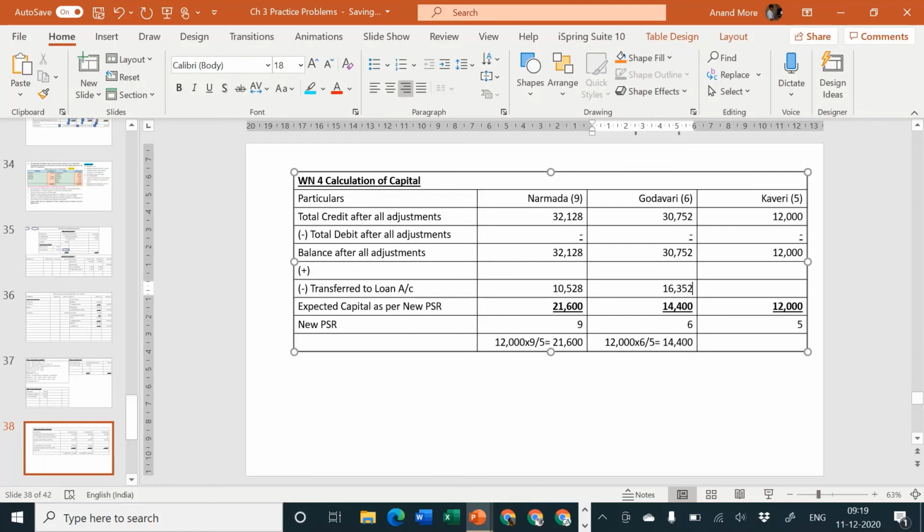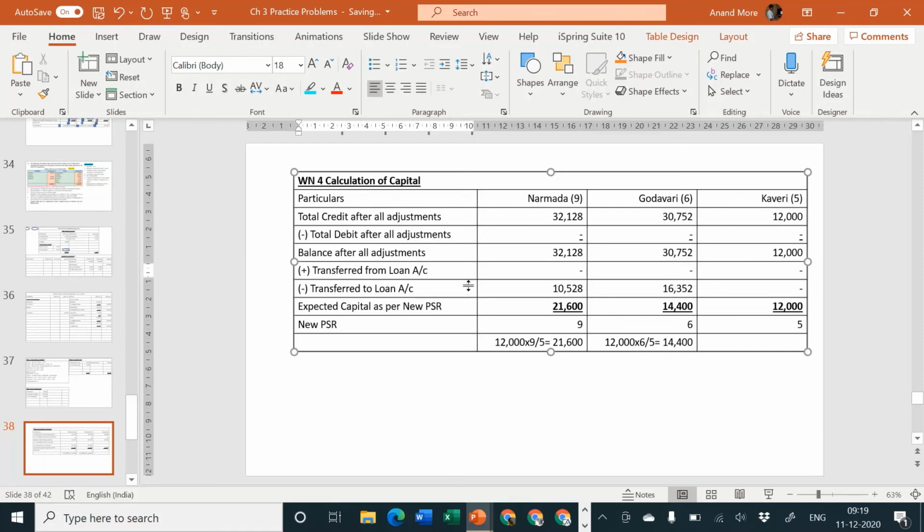Kaveri's loan is not required, so we can consider a dash, and nobody's account is required to be specifically added by using transferred from loan. So transferred from loan account is dash and transferred to loan account is known to us. Is it clear to all of you? Any difficulty? Okay, very good.